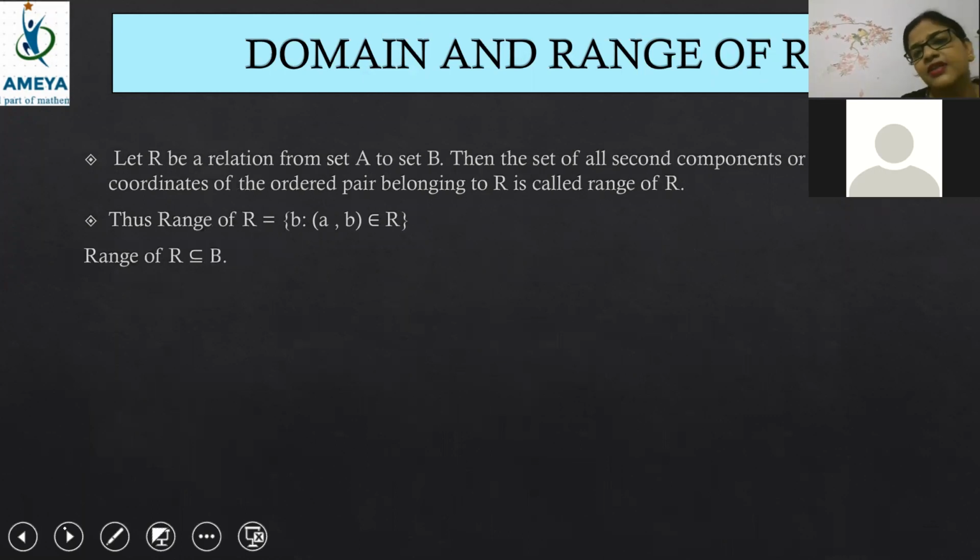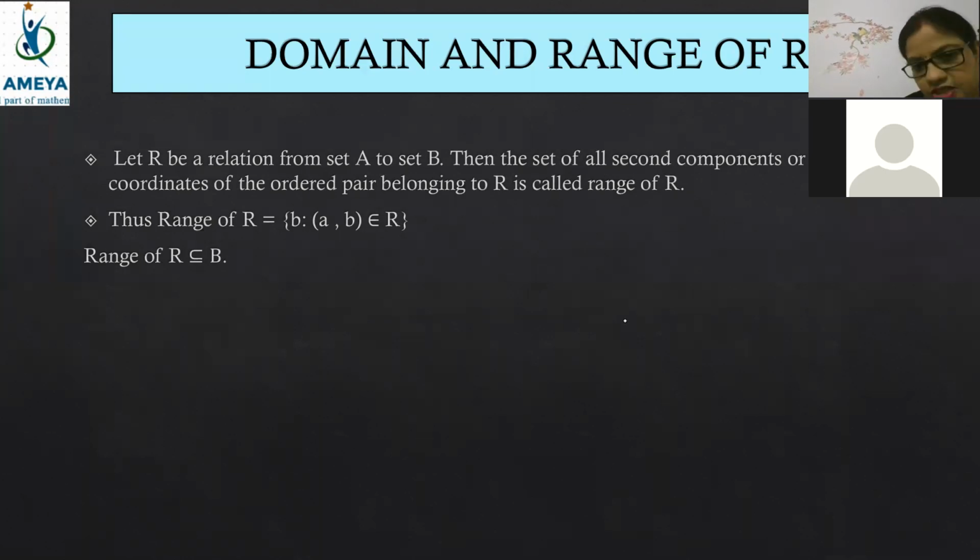Now the second one, beta, this is the definition for range. In the definition for range, we have already discussed range. In range, beta, the second element of the ordered pair will become the range. I repeat, the second element of the ordered pair will become the range.